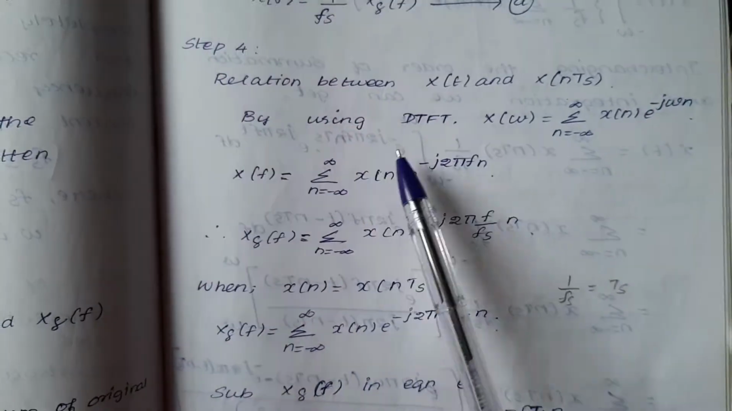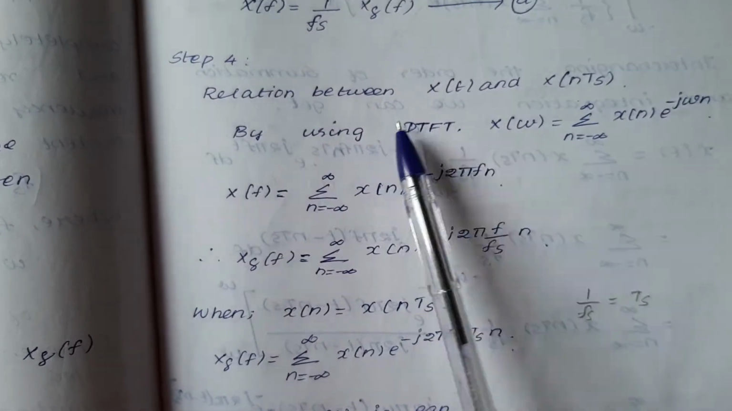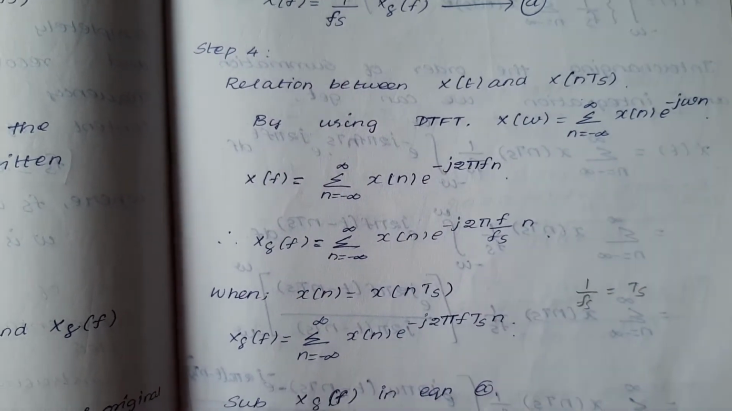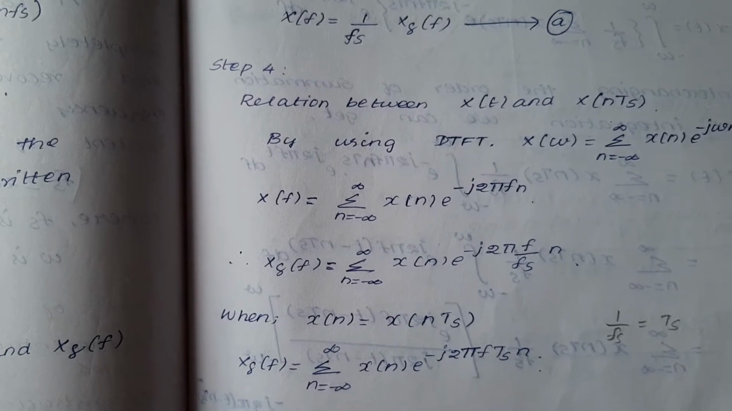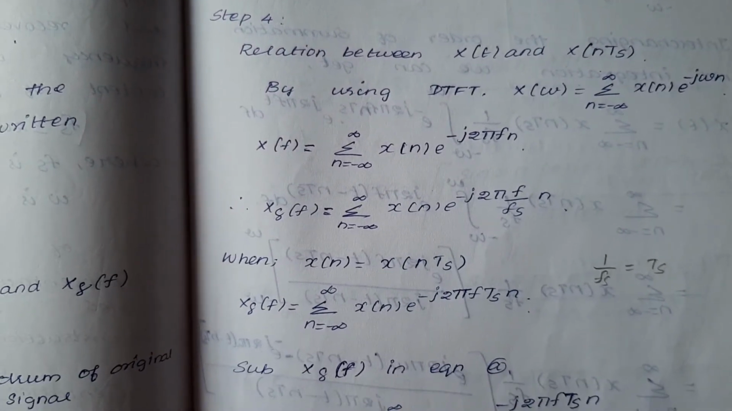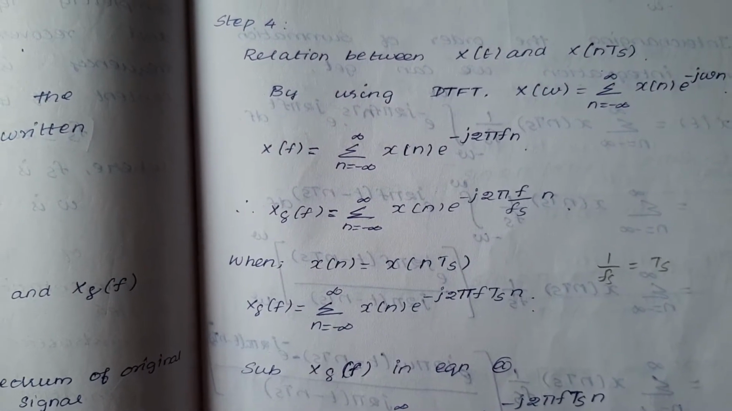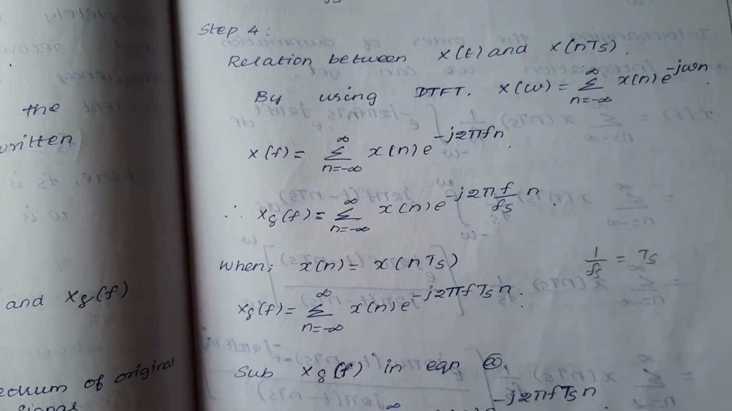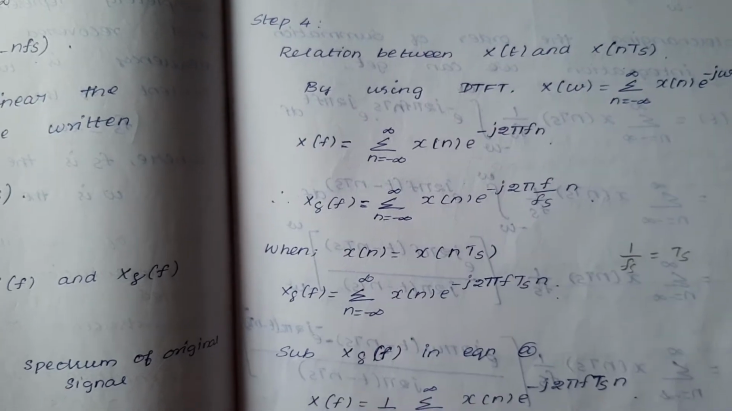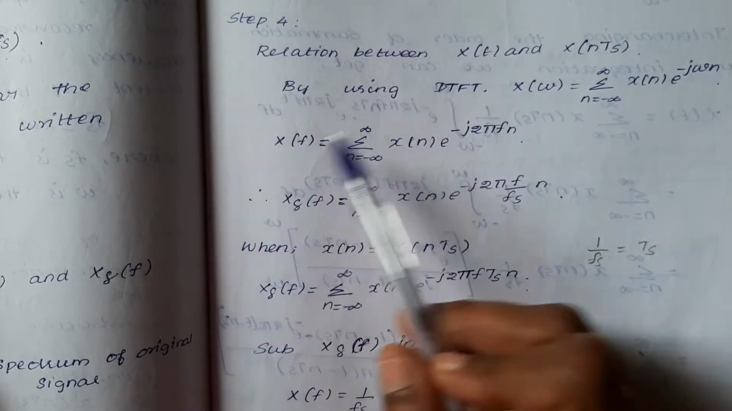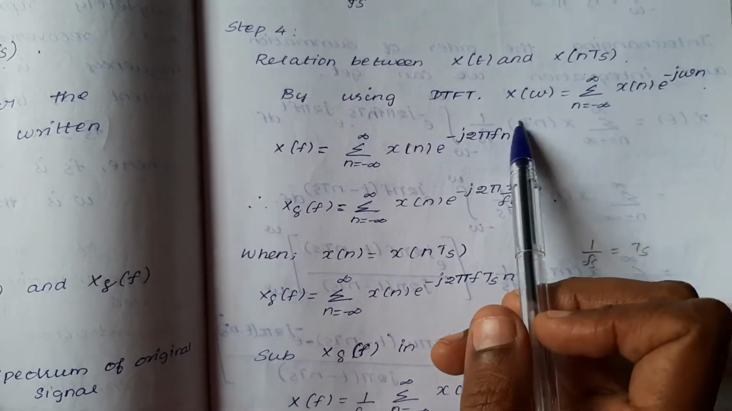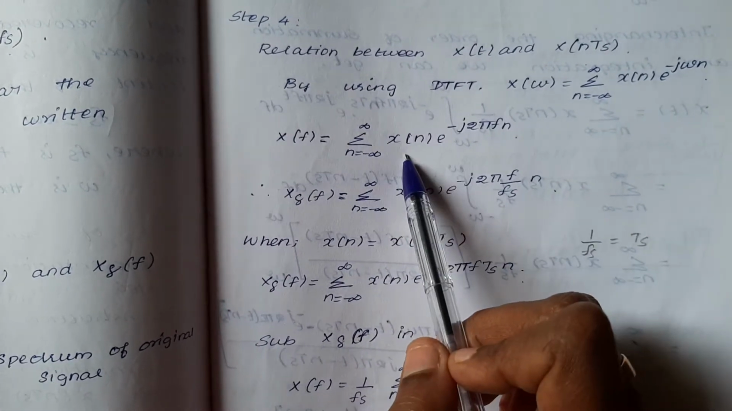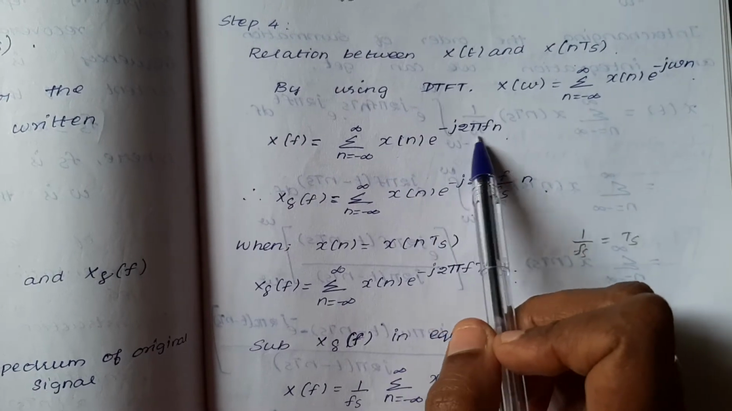What is the next step? So now you want to find the relation between x(t) and x(nTs). In order to find the relation between x(t) and x(nTs), we are using the discrete time Fourier transform formula. What is our formula? X(omega) equals summation n equal to minus infinity to infinity x(n) e power minus j omega n. Now here, in place of omega, we substitute 2 pi f. So here X(f) is summation n equal to minus infinity to infinity x(n) e power minus j 2 pi f n.